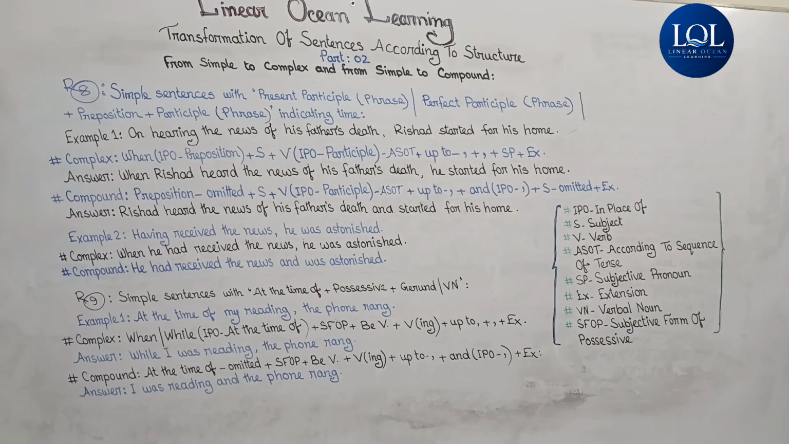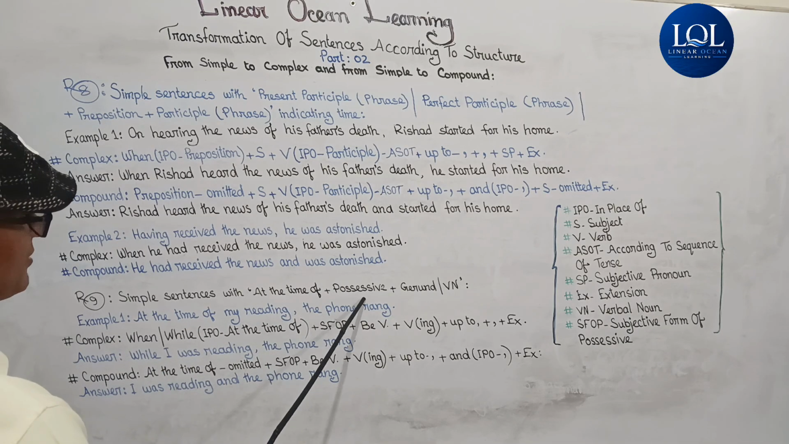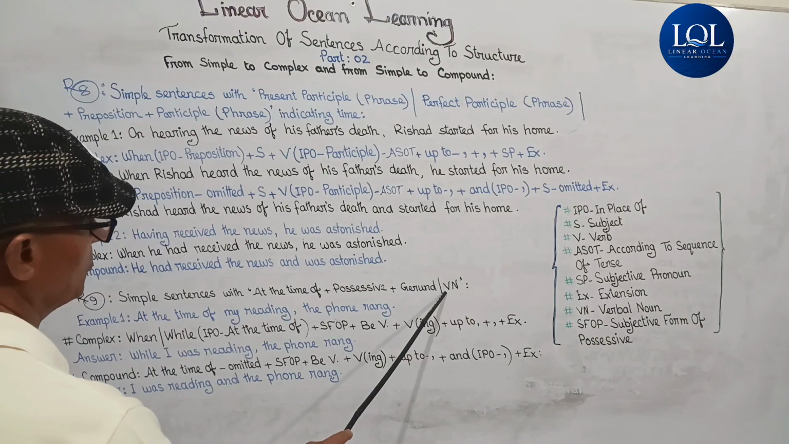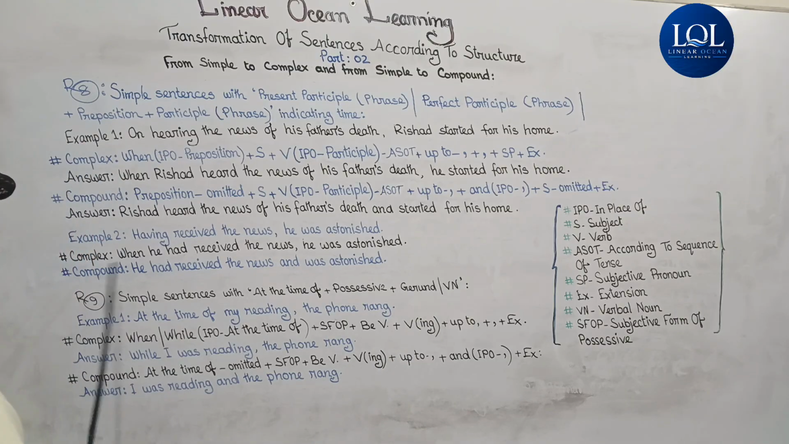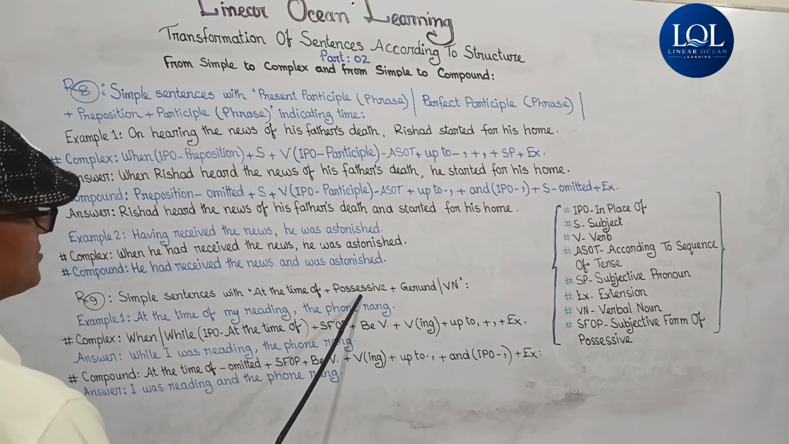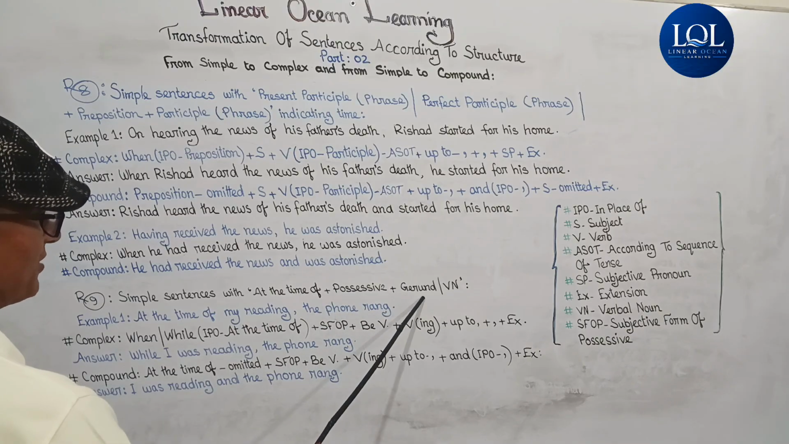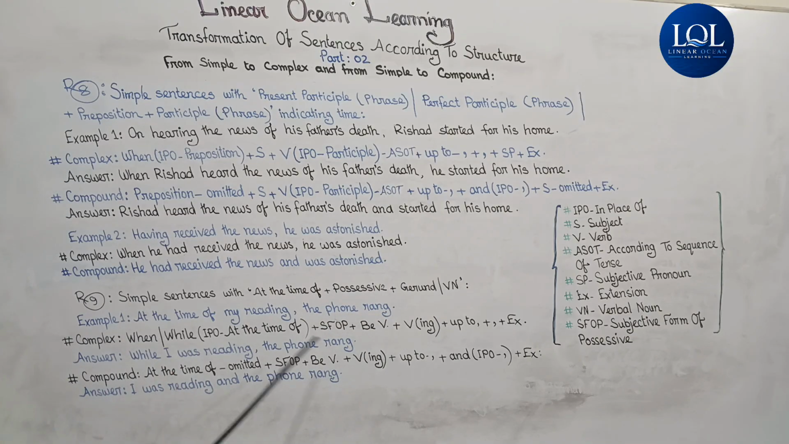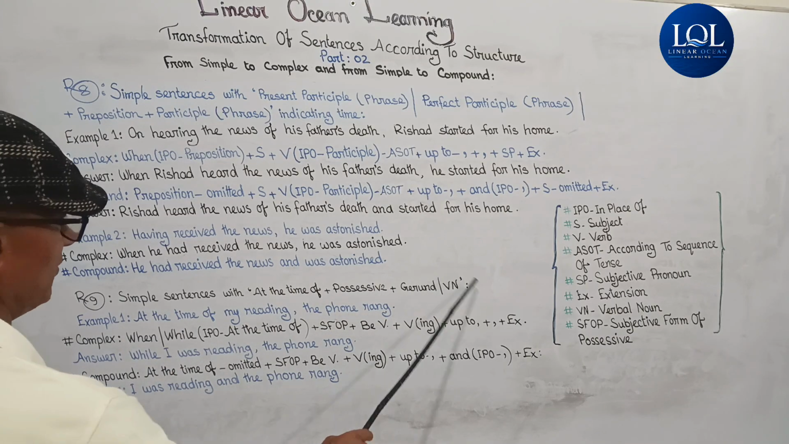Then Rule 9: simple sentences with at the time of, possessive plus gerund or verbal noun. Example 1. In example 1, my video is on simple sentences with at the time of, possessive plus gerund, not verbal noun. In the second example, I will talk about verbal noun.